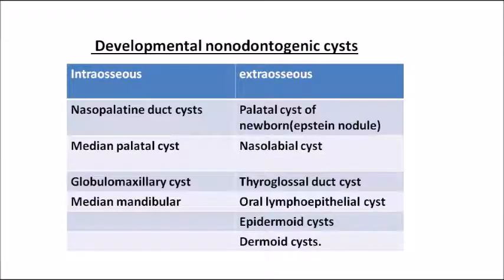So note down which are intra-osseous and which are extra-osseous, because of the clues in the MCQ questions. Maybe it will be a descriptive kind of question, but there are some key points within the question. One of the key points will be whether it is an intra-osseous or an extra-osseous cyst. Within that itself we'll be able to eliminate a few of the options given to us. Clear? So note down that point.